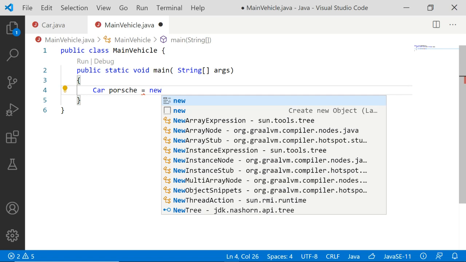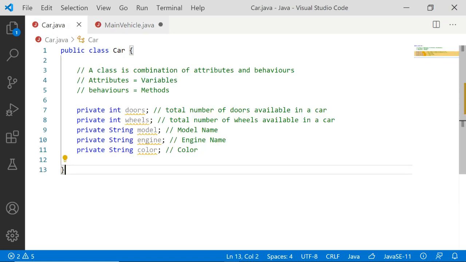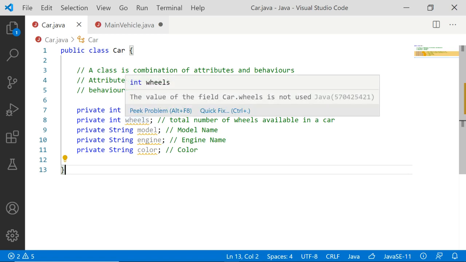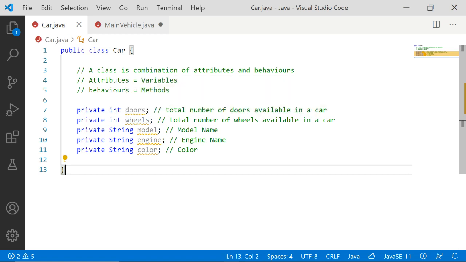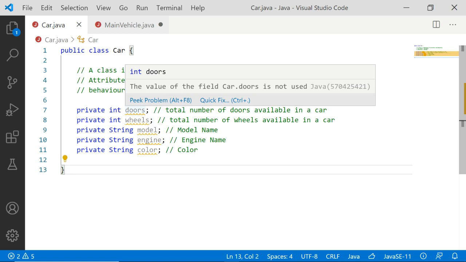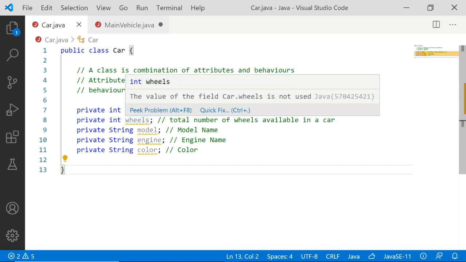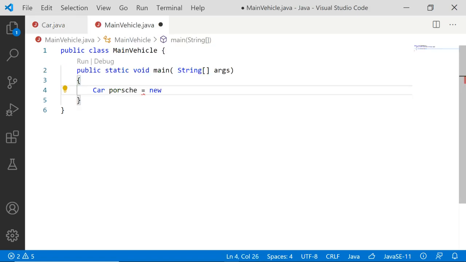because whenever you create an object, it is going to occupy a certain amount of memory. For allocating that memory, this new keyword will be responsible, because inside the class car we have several variables and several functions also. For these variables to be stored, memory blocks will be created for these attributes, which will be allocated with the help of this new keyword.